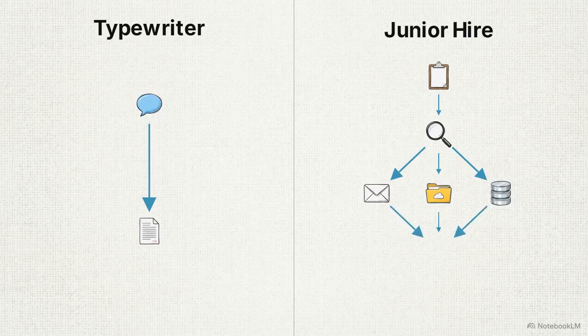Proper agent utilization requires treating the system as a junior employee, moving beyond the mental model of a standard software tool. Notice the difference. The left typewriter model uses one input for static text. The right junior hire model takes detailed instructions to research, summarize, draft, and schedule. It independently navigates your email, cloud storage, and databases to complete the sequence.